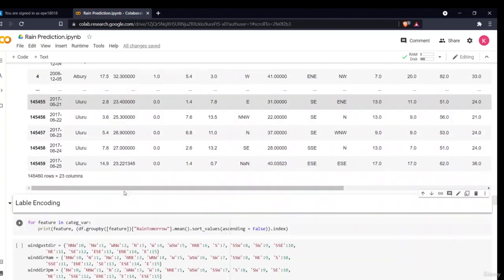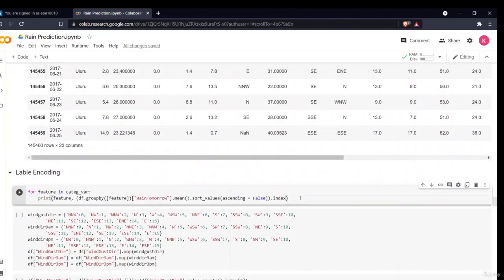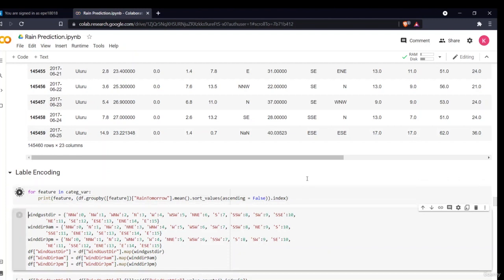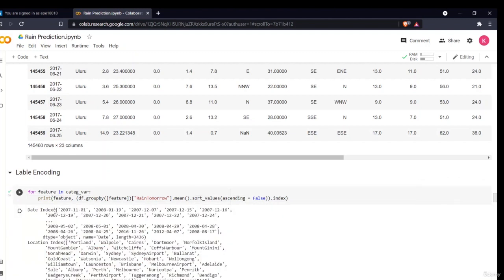Now we'll be doing the label encoding, for the variables where the categories are more. In order to do label encoding, we have to assign a value. We can't just simply assign one, two, three. We'll be assigning them in the order of their weightage. So we'll be grouping our features on the basis of the rain tomorrow mean. The one having the greatest impact, we'll give the highest priority.